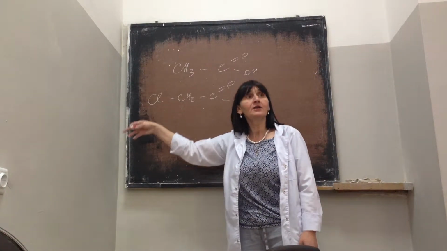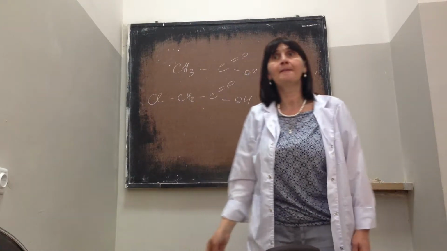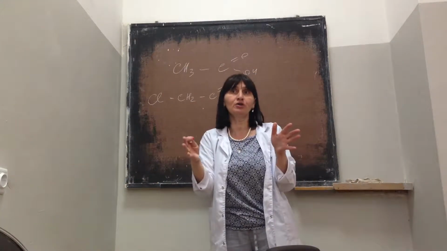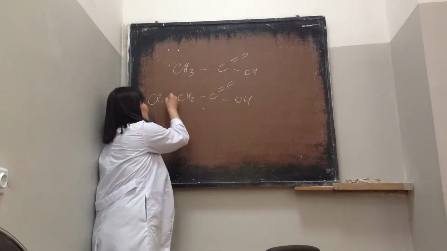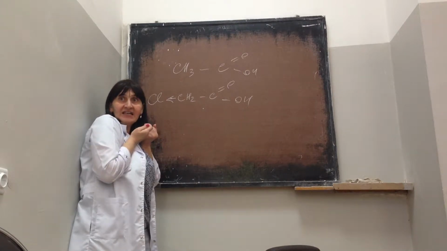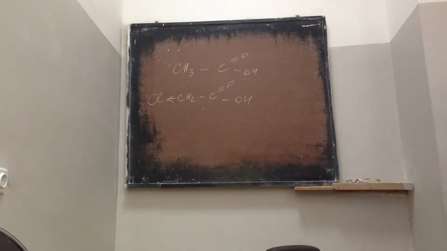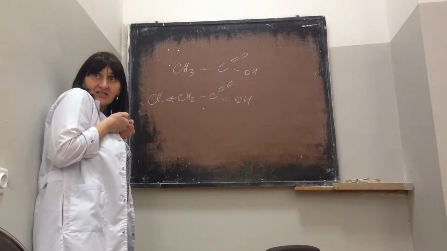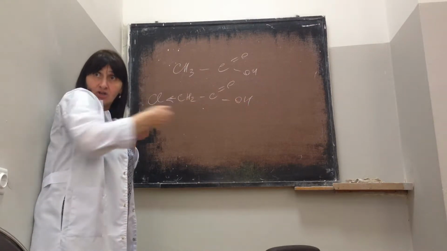Now if you have Cl, does Cl have a minus inductive effect or a plus inductive effect? Cl has minus. So it attracts the electrons in the bond between itself, Cl, and the carbon atom. What does it mean? Like a long chain: if I attract one end, finally I attract the whole chain.